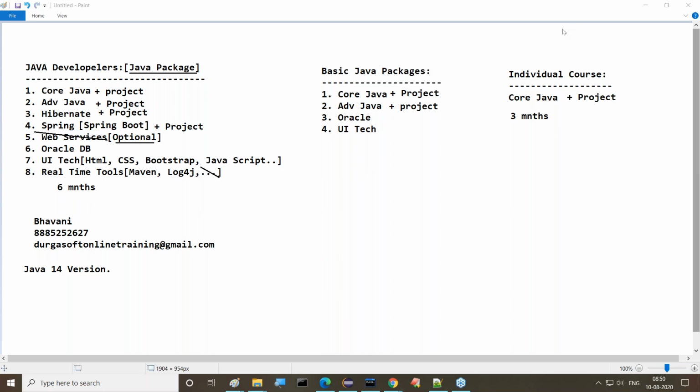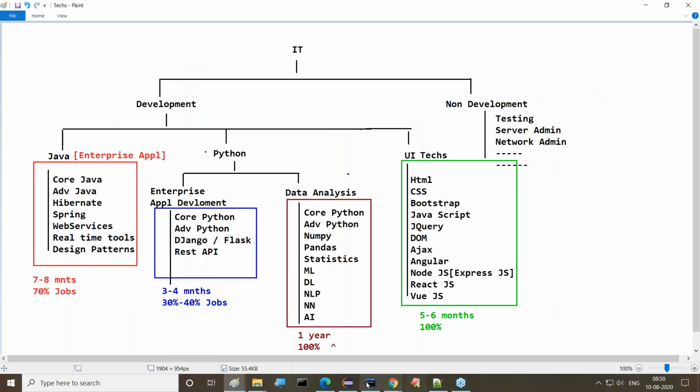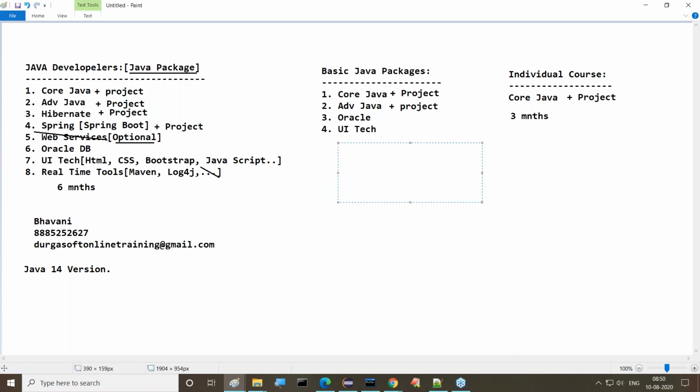Coming to course duration, I just said all these course durations. If it is core Java, only 3 months of time. The Java developer course, which is the complete Java package, will take 6 months of time. The basic package will take around 4 months of time. So the complete Java package is 6 months, the basic Java package is 4 months, and an individual course will take 3 months of time.